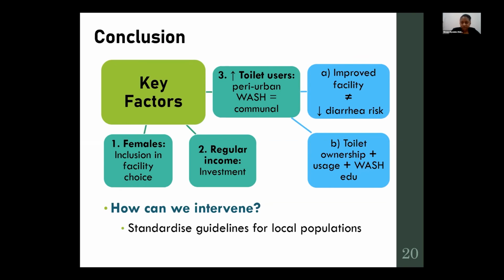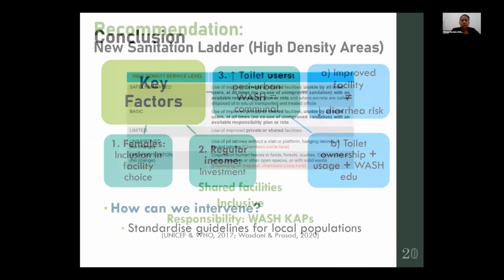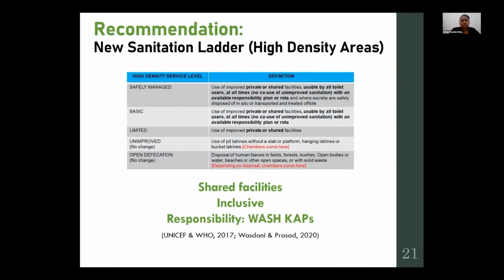So how do we best intervene? Our suggestion would be to standardize the guidelines that we have for local populations. With that, we recommended a new sanitation ladder, which focused on high density areas. Some of the key factors that we looked at are, first, that shared facilities should have a space within the basic and safely managed levels, based on the fact that there's limited space in the peri-urban at times for setup of private toilets.